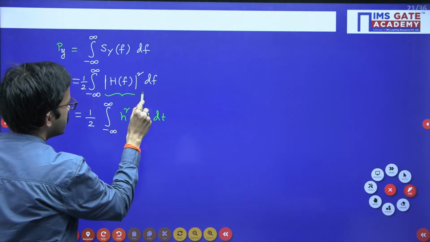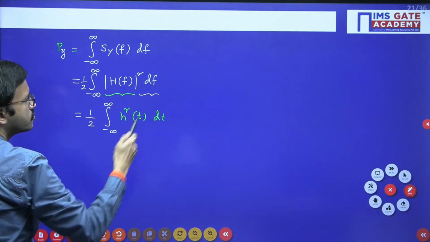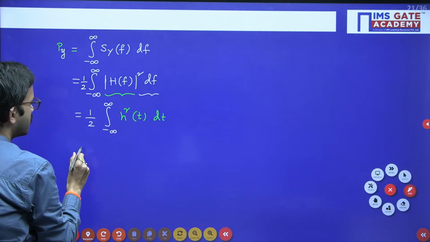Here you actually have to perform the integration in the frequency domain, but you can convert it into the time domain by using Parseval's relation.